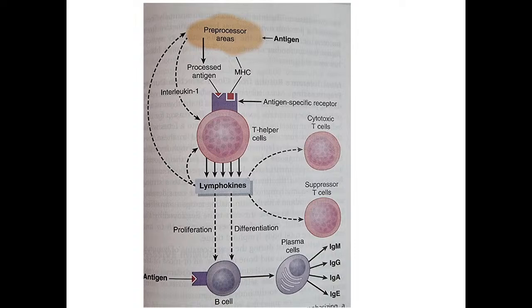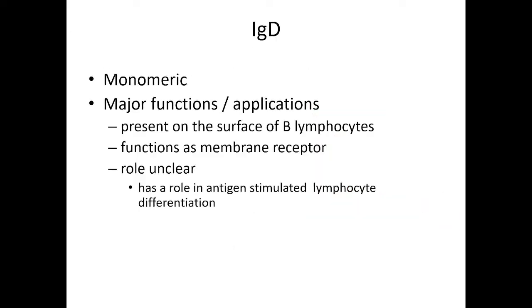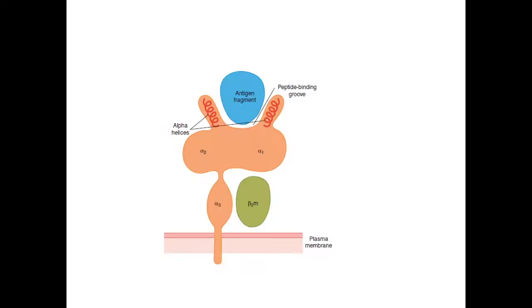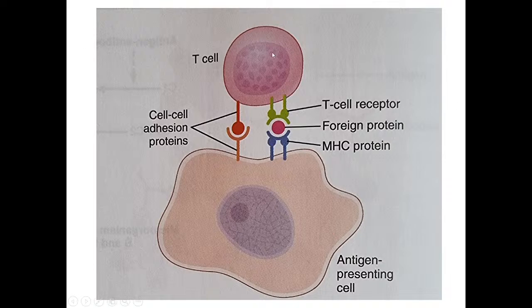That is important, right? This is the thing. So this is antigen presenting cells.